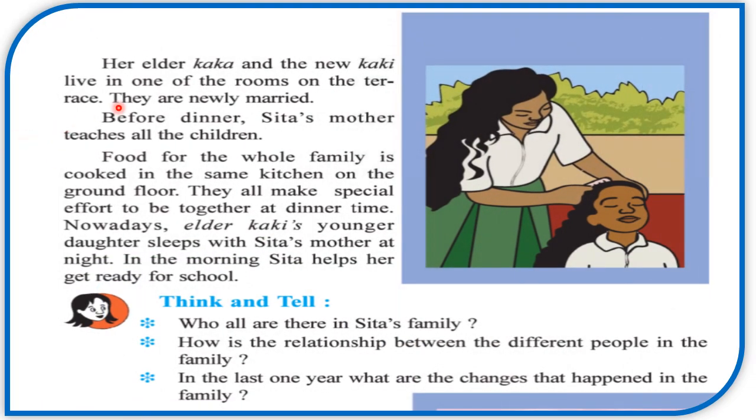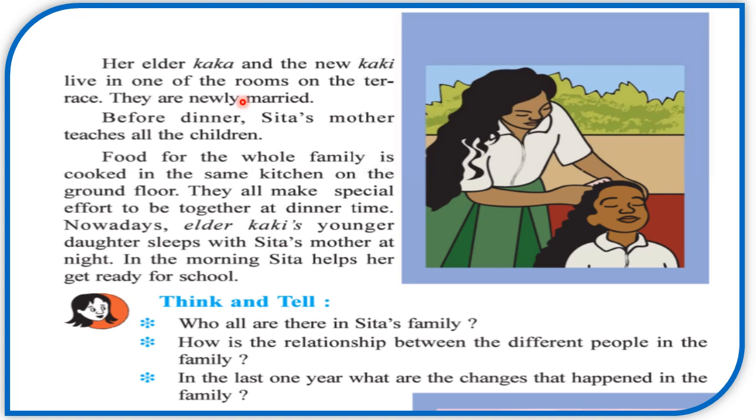Now, her elder kaka and the new kaki live in one of the rooms on the terrace. They are newly married. So, her another elder kaka married recently, and the newly married couple are staying in the room which is on the terrace. Before dinner, Sita's mother teaches all the children of the family. Isn't it good? Food for the whole family is cooked in the same kitchen on the ground floor. They all make a special effort to be together at dinner time.